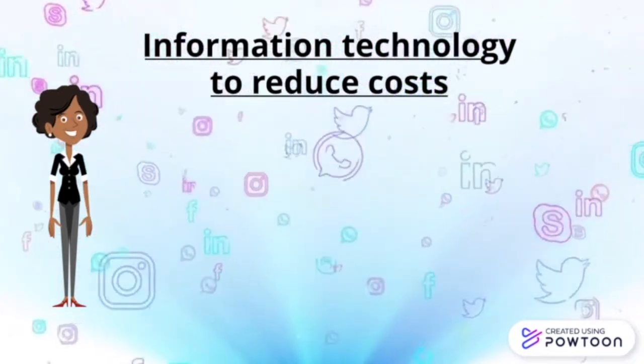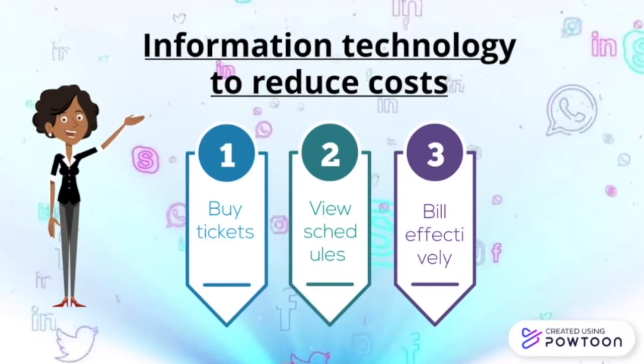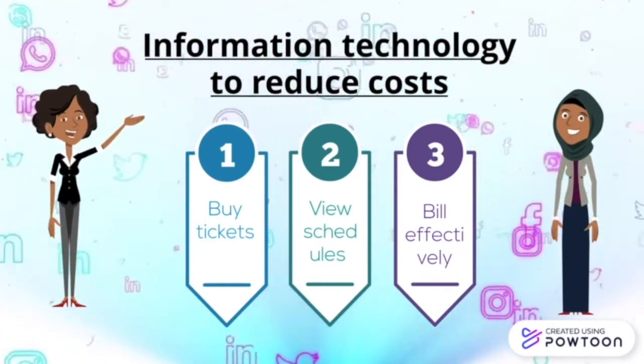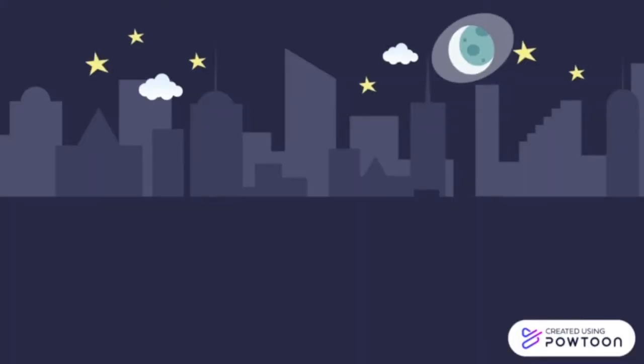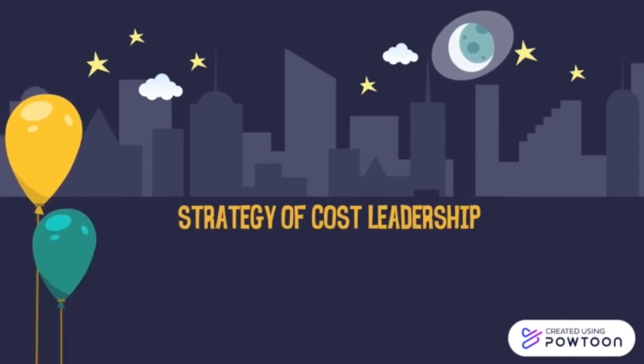In addition, the use of information technology to reduce costs should be highlighted. SIA has created one of the most advanced websites in the industry that allows customers to buy tickets, view schedules, and bill effectively, avoiding the expenses that agents' commission could entail. As a strategy at the corporate level, SIA has companies like Tiger Airways that provide services at very low cost, allowing the company to follow a strategy of cost leadership.